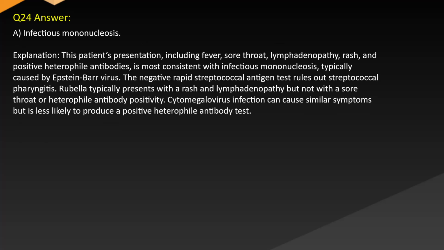Answer A. Infectious mononucleosis. Explanation: this patient's presentation, including fever, sore throat, lymphadenopathy, rash, and positive heterophile antibodies, is most consistent with infectious mononucleosis, typically caused by Epstein-Barr virus. The negative rapid streptococcal antigen test rules out streptococcal pharyngitis. Rubella typically presents with rash and lymphadenopathy, but not with sore throat or heterophile antibody positivity. Cytomegalovirus infection can cause similar symptoms, but is less likely to produce a positive heterophile antibody test.